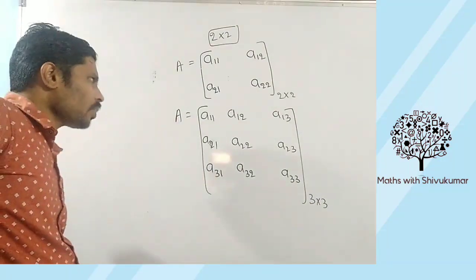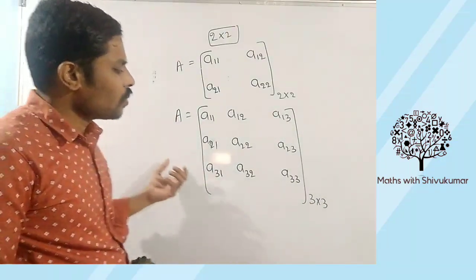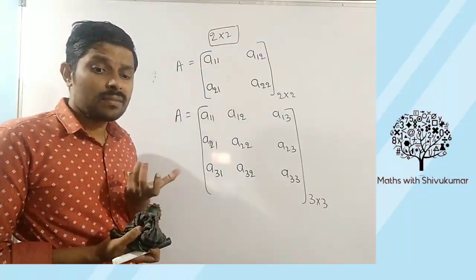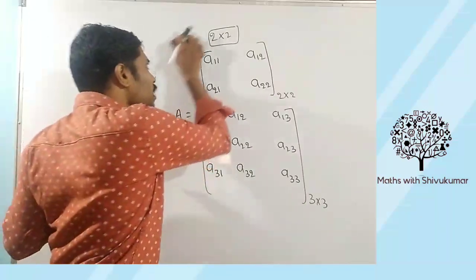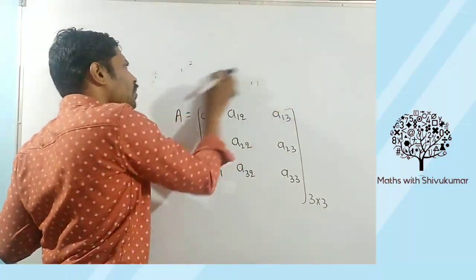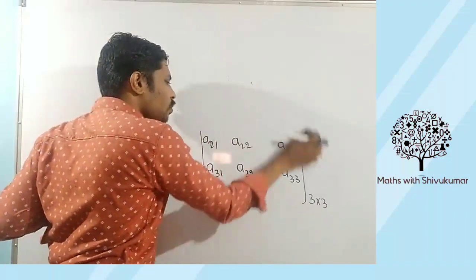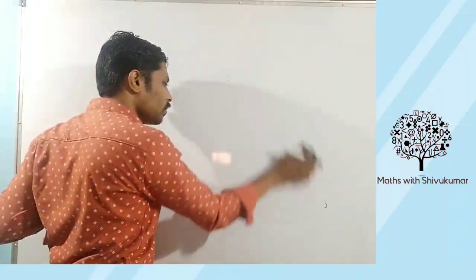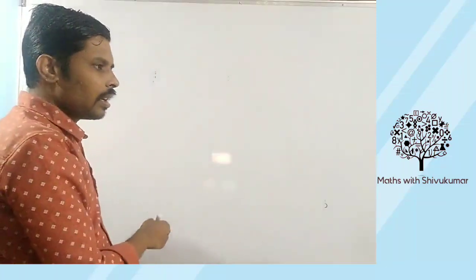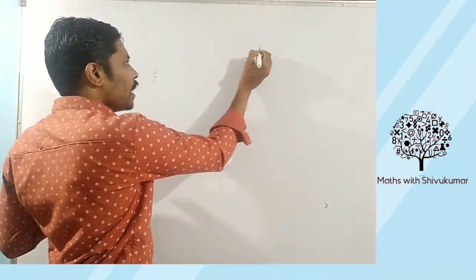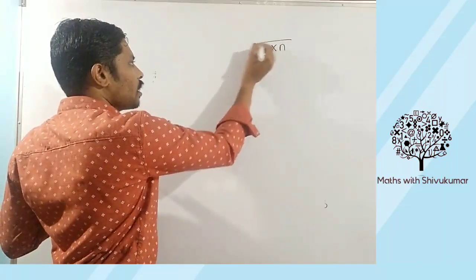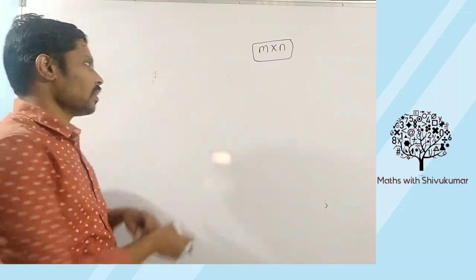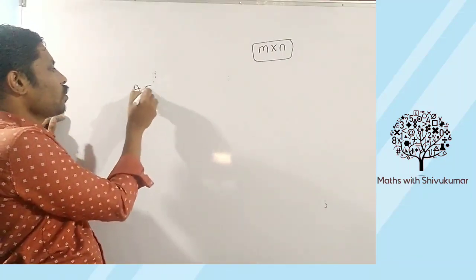So students, now the question will come. Sir, 2 cross 2 is over, 3 cross 3 is over. Sir, can you tell me how to write m cross n? I want a general matrix of order m cross n. Students, m cross n means how many rows will come, how many columns will come? m rows, n columns.